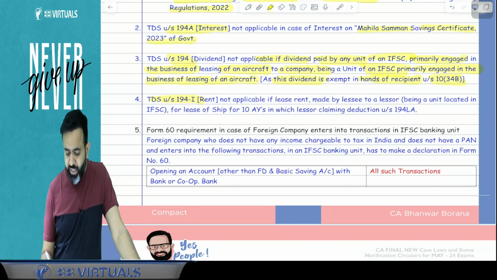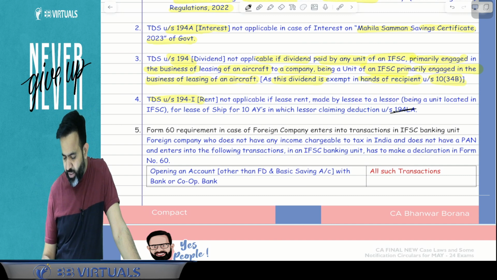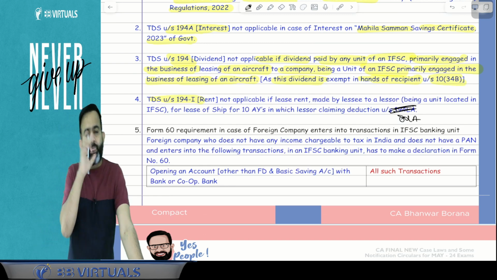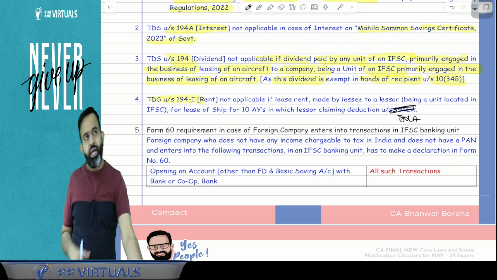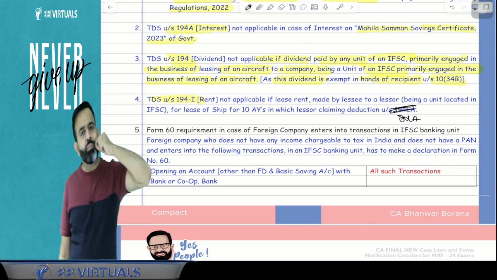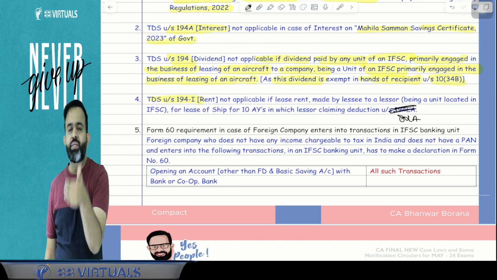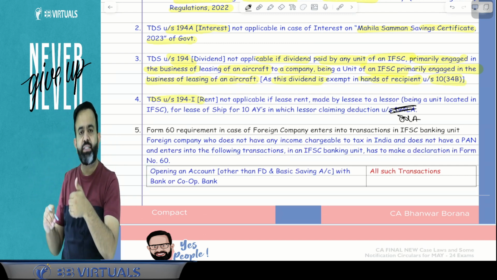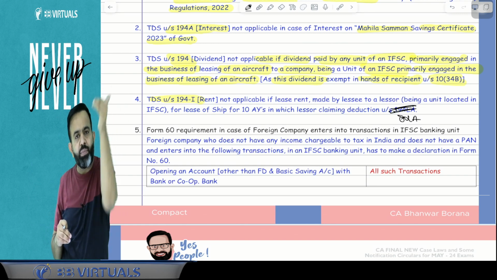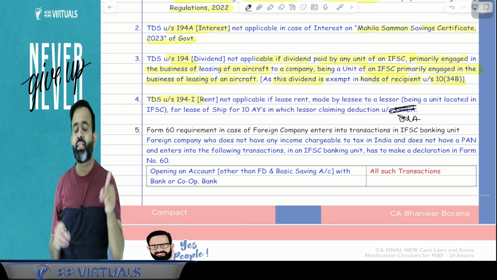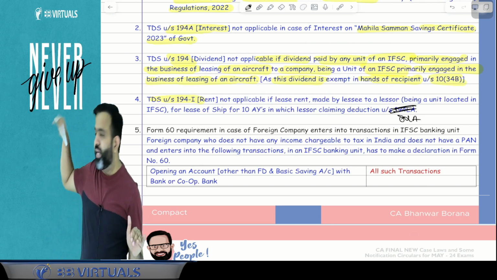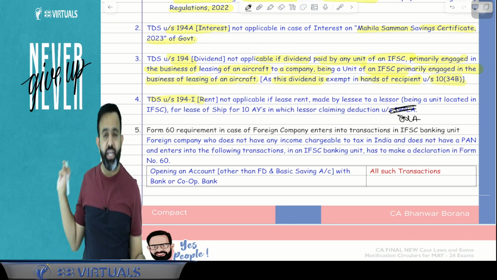And there is a deduction under section 80LA. So here there is one misprint. Instead of 194LA, it should be 80LA. So under 80LA, that income is not taxable. So here in the compact, I have mentioned that if any person located in IFSC leases out any aircraft to any person, and that person is paying the lease rent, then there is no need to deduct the TDS if they are claiming the deduction under section 80LA.